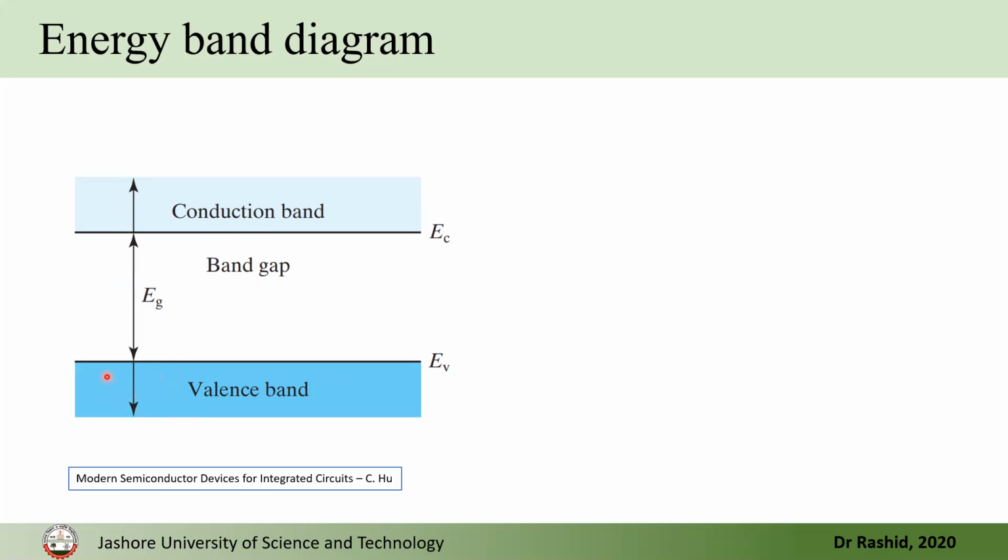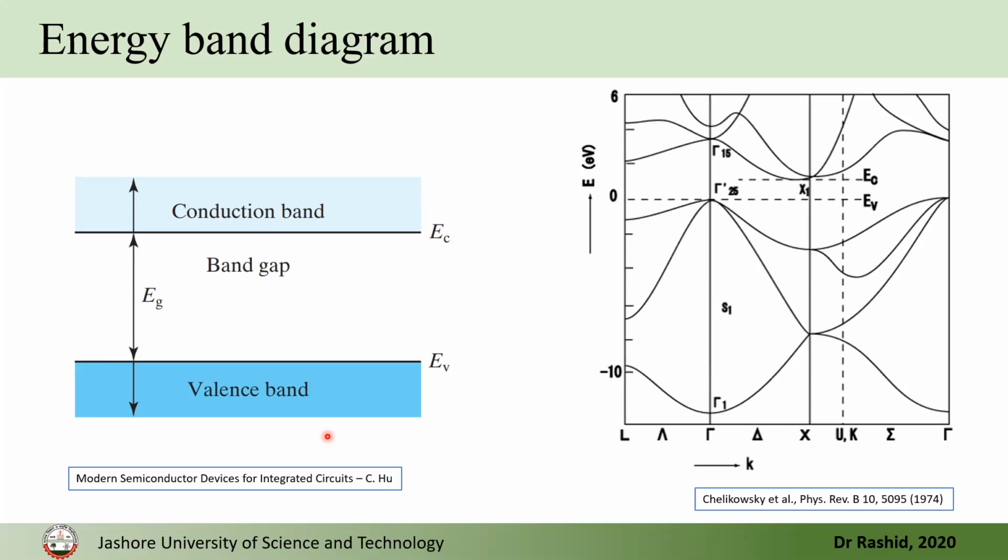Now, on the y-axis, the values are energy. What is the value on the x-axis? Of course, this is position. But this is a simplified band structure in position. In practical purposes, when we plot the bands, we plot them in reciprocal space, and they look like this. This is complicated.